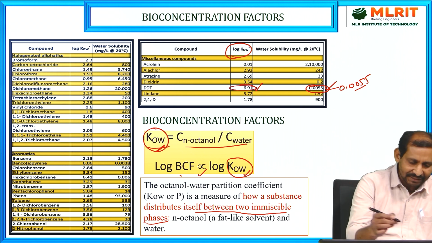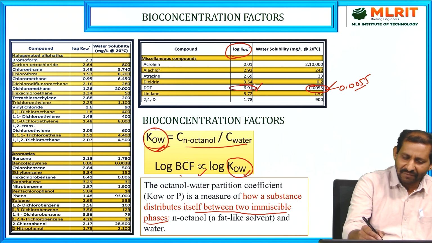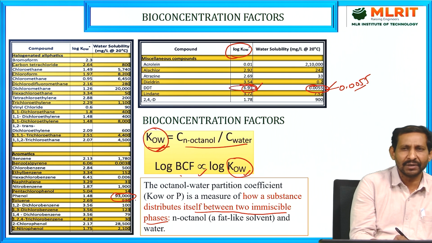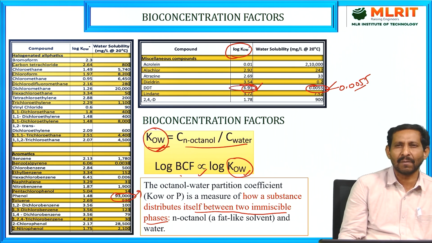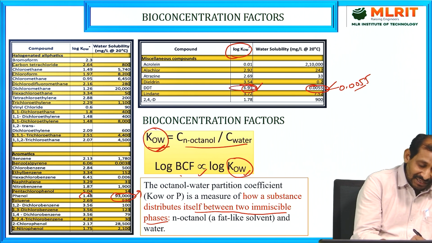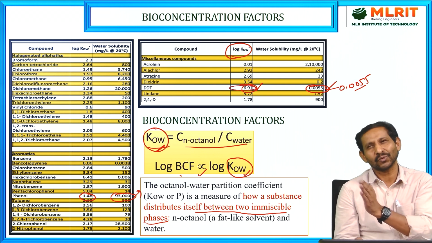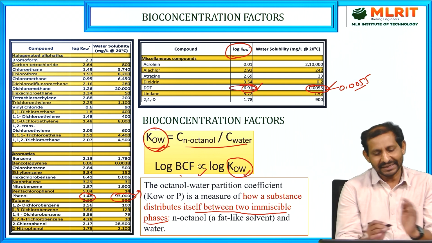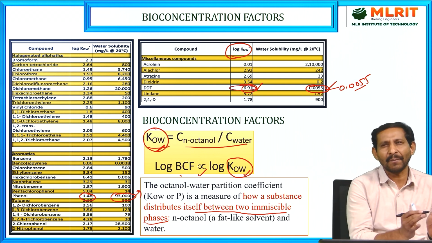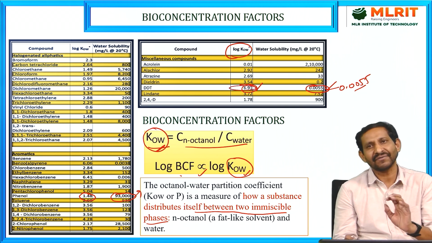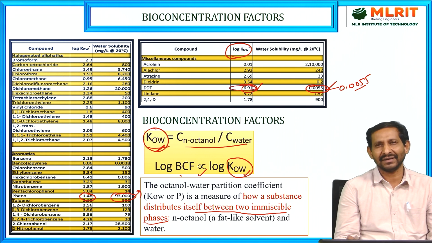Compare some of the compounds here. For DDT the octanol-water coefficient is 6.91. Compared to the phenolic compound, which is more soluble in water, 93,000 mg per liter, its octanol-water coefficient is very low. That means it will enter the tissues only in very low concentrations and will not accumulate in the higher trophic levels. That is the comparison of which compound will be more accumulated in tissues at higher trophic levels. The concentration factors and octanol-water coefficient give good information.